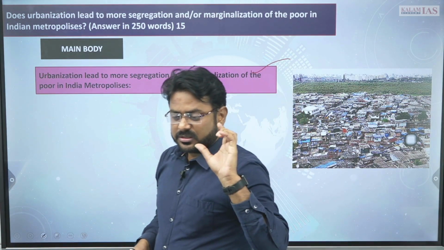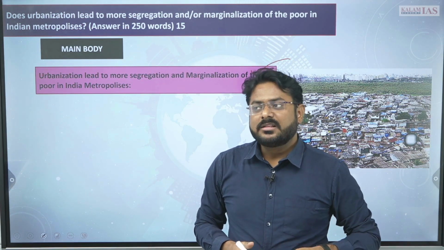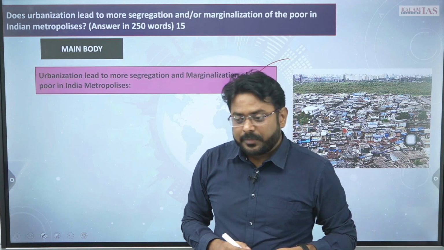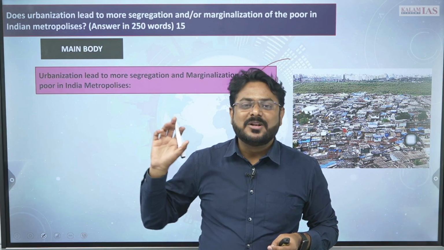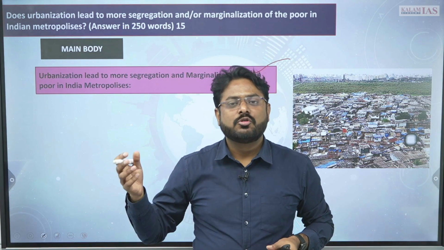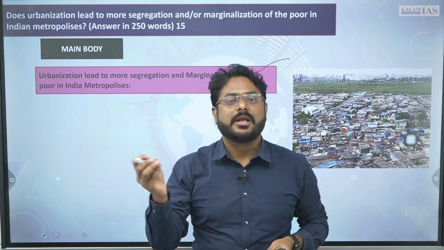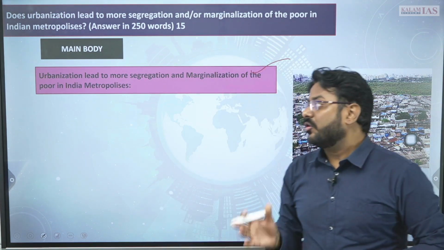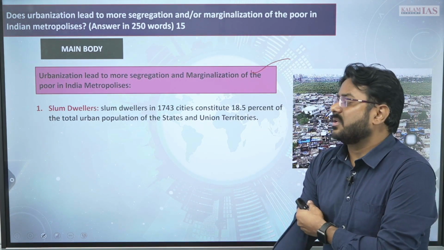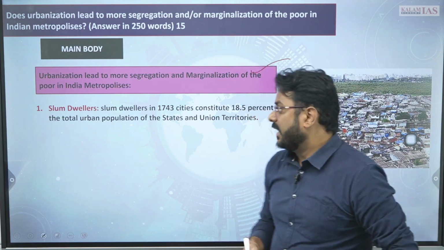Look, if you write your answer in a generic manner, then you will not get enough marks, right, because all the toppers' copies, if you see, use lots of data, lots of facts to substantiate their answer, to validate the arguments they are putting, right. Therefore what can be the data? The slum dwellers in the Indian metropolis, right.